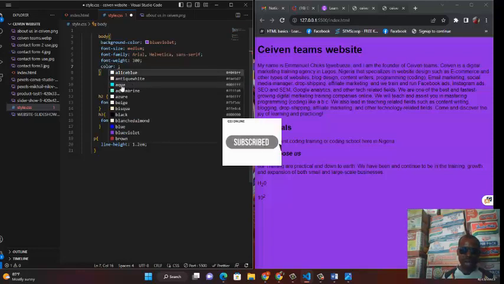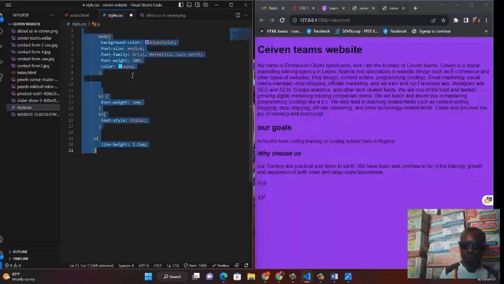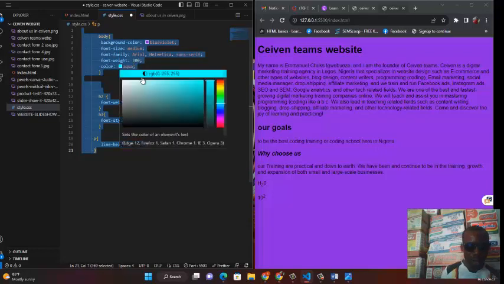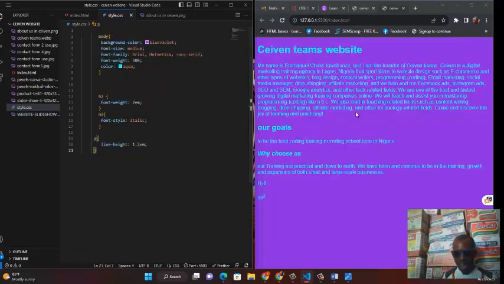Let me give it aqua. Let's see if aqua will be okay. And let's use our Ctrl S to save and see how it will look. Okay? Ctrl S for save. Yeah, I like this color, but if you don't like it, you can choose any color you like. Remember, you can choose any color you like, okay? So, let's see how it goes. If it inherited it all, this is what we call inheritance. So, everything in the body has inherited this color aqua.